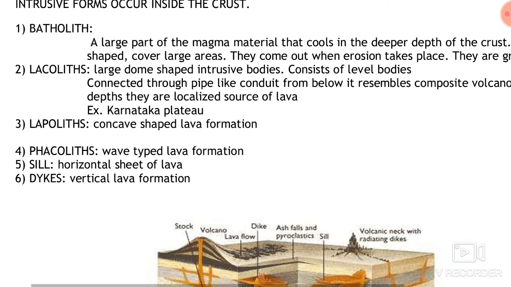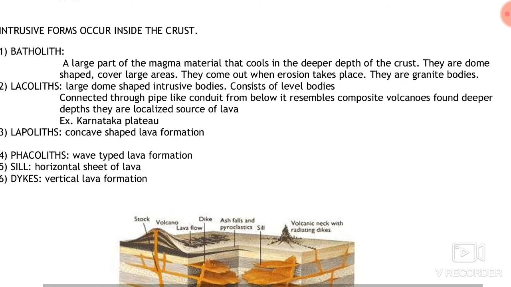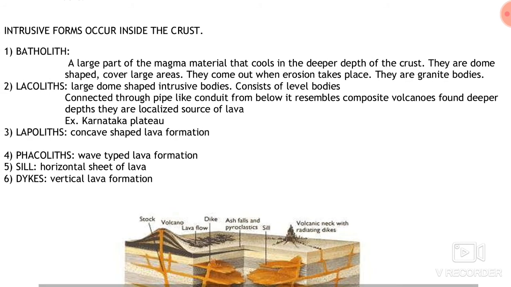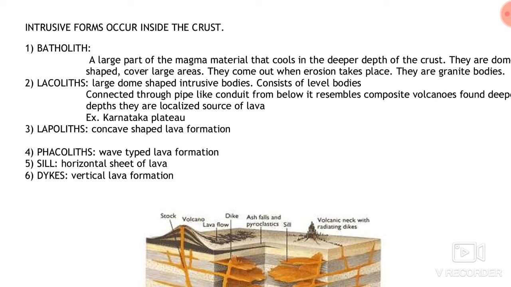It consists of level bodies. It is connected to a pipe-like conduit from below. It resembles composite volcanoes found at deeper depth, as they are a localized source of lava. It means these laccoliths are connected through the pipe, or you can say the conduit, from the magma chamber, and it resembles the composite volcanoes as you can see over the surface of earth. The laccoliths are found in the Karnataka plateau.